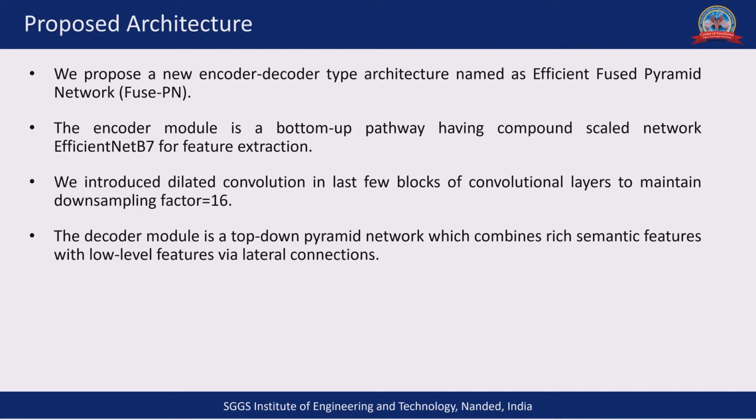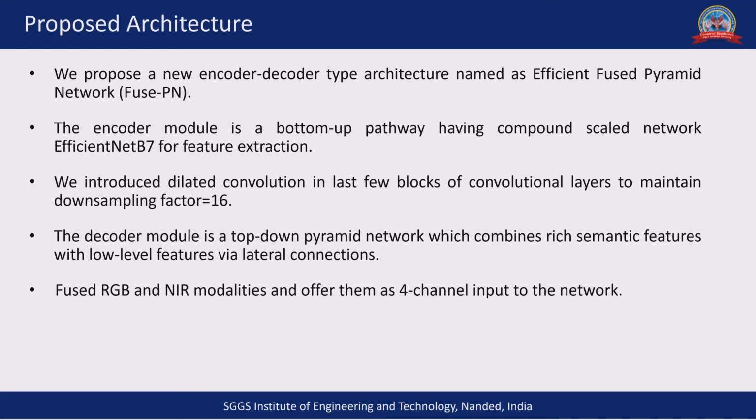Now the decoder does the challenging job of generating the segmentation output map equal in size to the original image from the tiny feature map of the encoder. The decoder is also known as top-down pyramid network, and here it combines the rich semantic features from the encoder with low-level features via lateral connections.